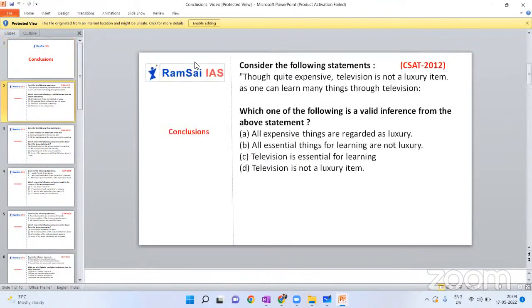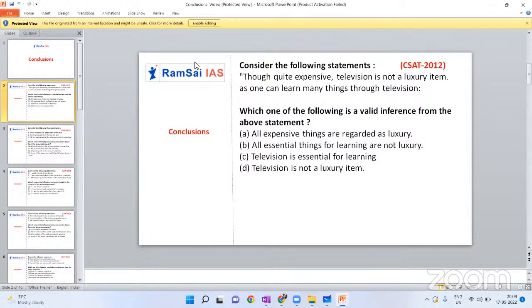For example, we'll go with the first question. Though quite expensive, television is not a luxury item, as one can learn many things through television. Fine. So that is the statement given here. So you should not think, okay, which kind of information, which kind of things people can learn from television. Is it serials or is it any fun programs? No, you should not think about it.